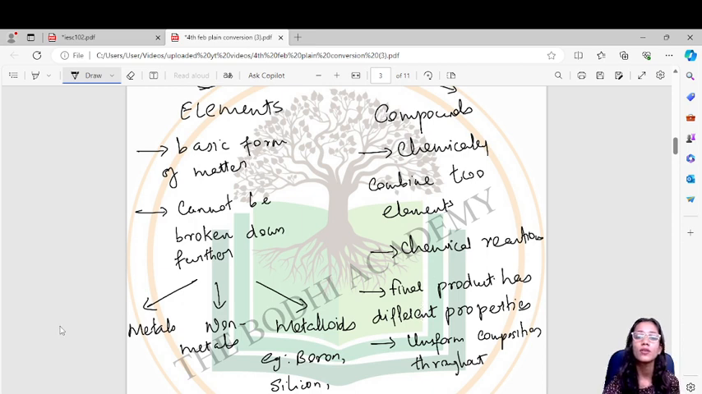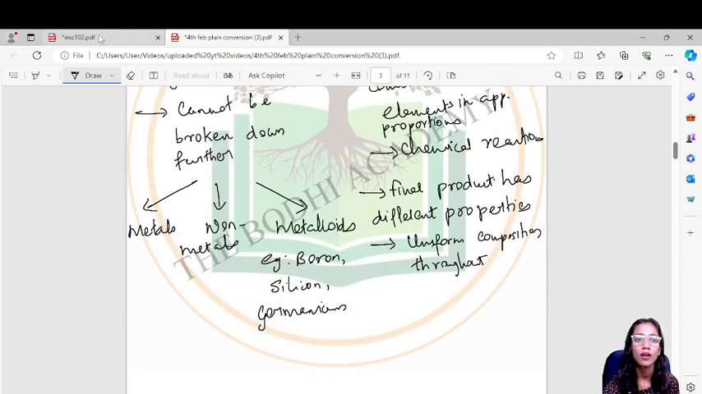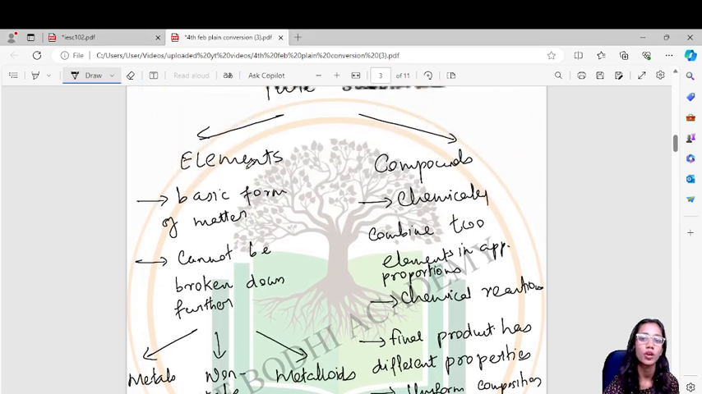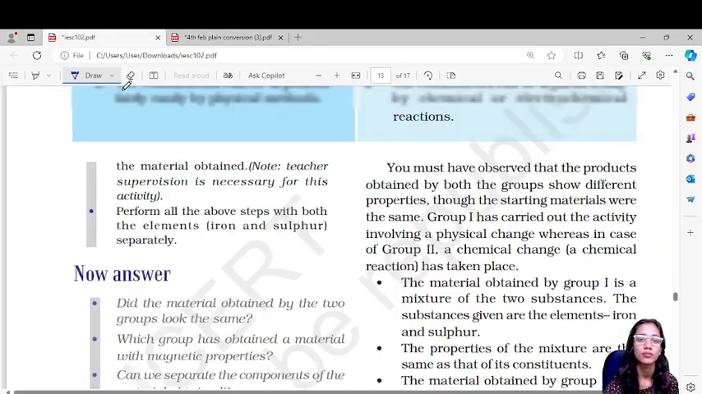So compounds are formed when you chemically combine two elements in appropriate, fixed proportions, and it involves a chemical reaction. The final product has different properties than the two elements, and it has a uniform composition throughout. So these are the properties of the compounds.